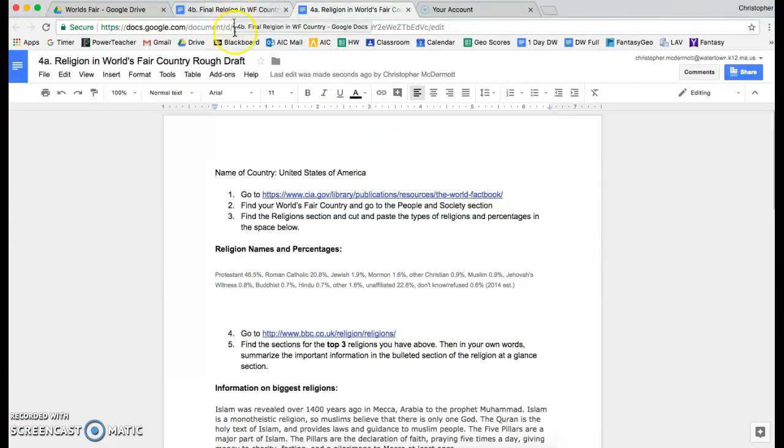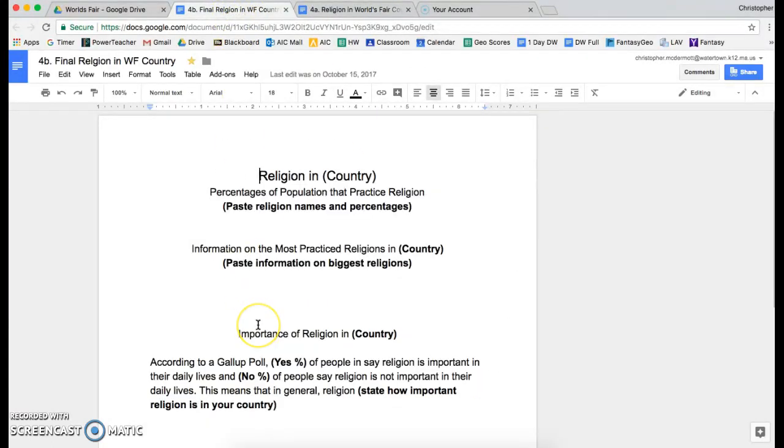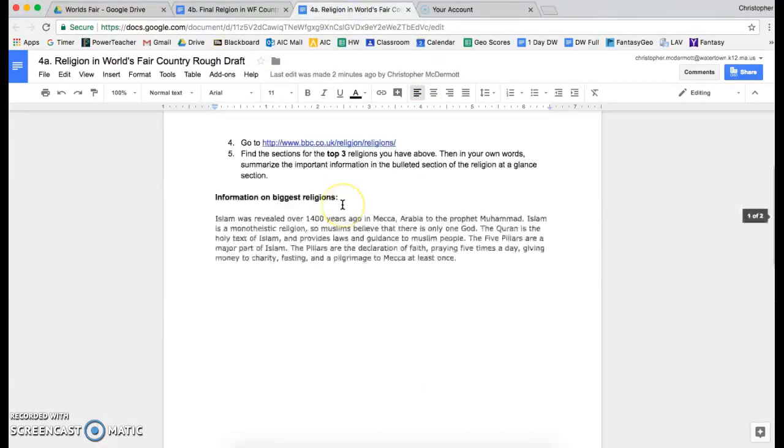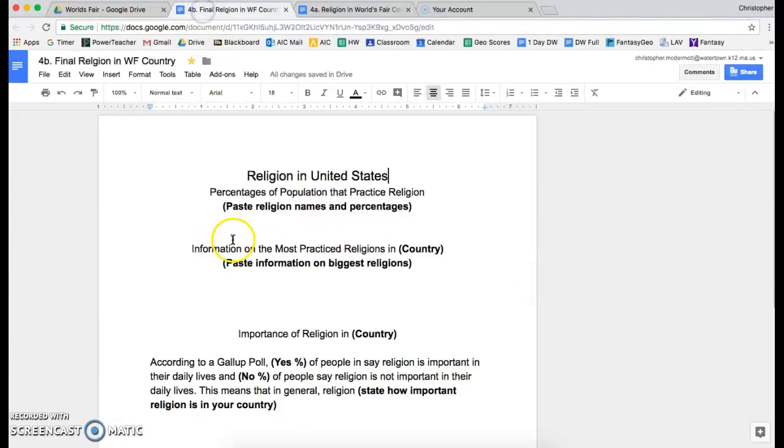Essentially, all you're going to do is copy and paste the information on here to your final version and then format it correctly. So the first thing we're going to do is put in the name of our country. Then we're going to fill in every other place where we see parentheses. So we're going to paste the religion names and percentages. We're going to get those back over here. We're going to paste it over this entire thing, getting rid of the parentheses as well.